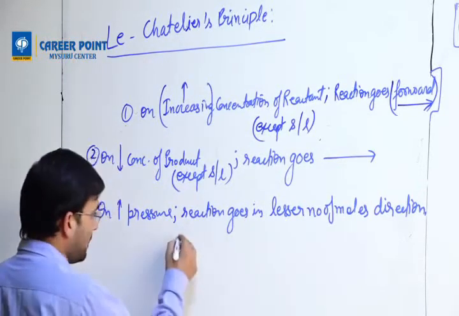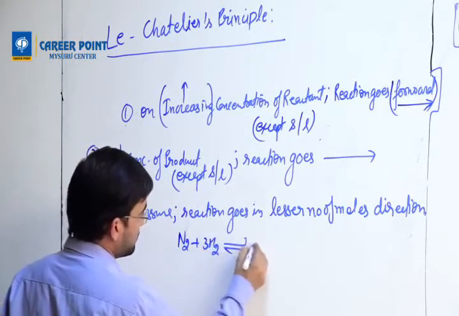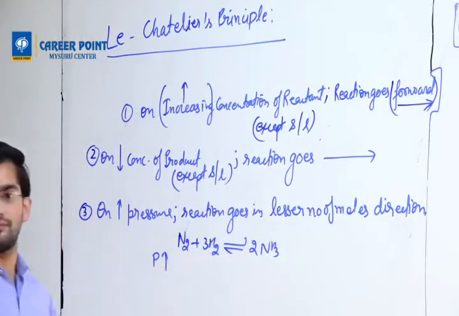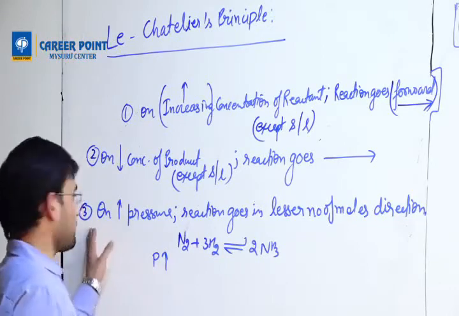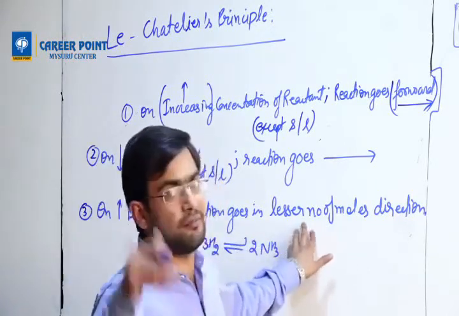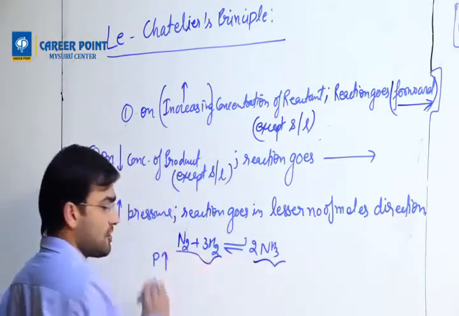For example, N2 plus 3H2 gives rise to 2NH3. On increasing pressure, the theory is that the reaction goes in the direction which has lesser number of moles. So you need to count the moles. This is one direction, this is another direction.